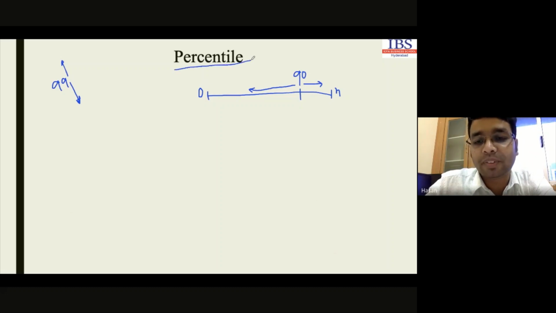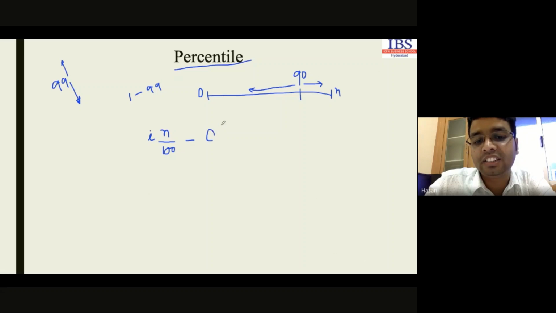So how do we compute the percentile here? The same concept. We simply divide the total frequency by 100 in case of percentile and multiply by I. Here the I value ranges from 1 to 99. Whatever percentile you want, you simply put it here. If it is 90 percentile, then put 90 in place of I and do the calculation for the other parts.